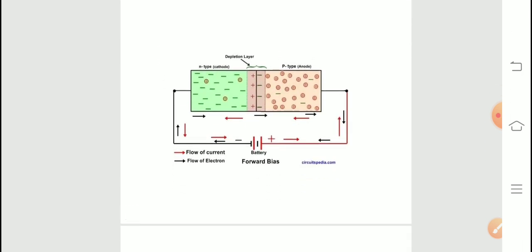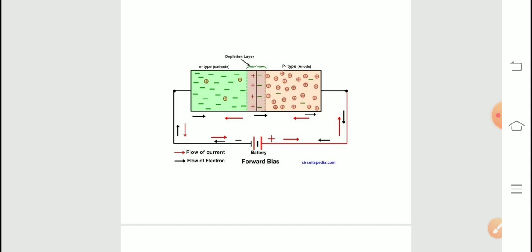And if you see the connections of p-n junction diode, there are three types of connections that can be done to the battery. Those are called first one unbiased circuit, second one forward biased circuit, and third one reverse bias circuit. Mostly forward bias and reverse bias are very important, but anyway I want to tell you about unbiased circuit also. So first of all we will see how we are connecting the circuit.